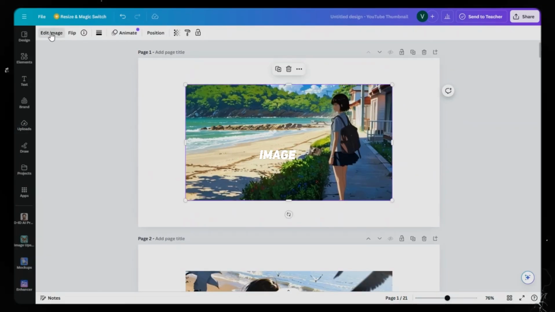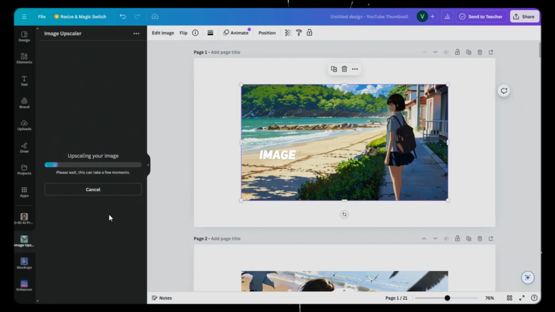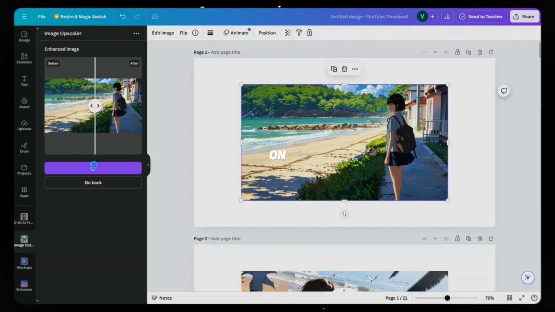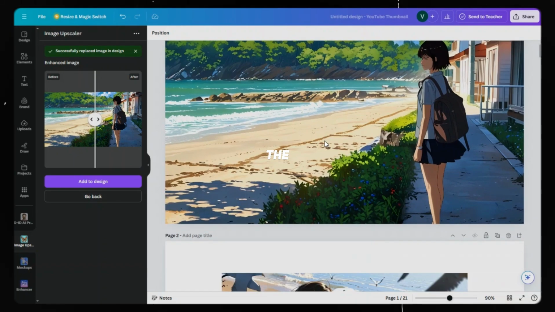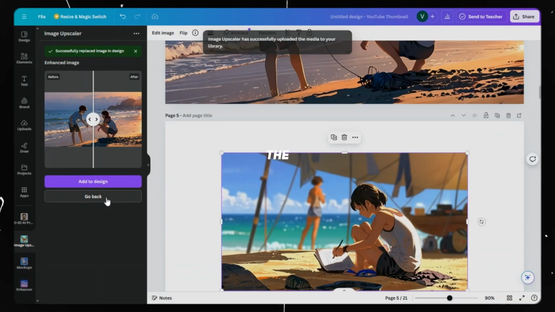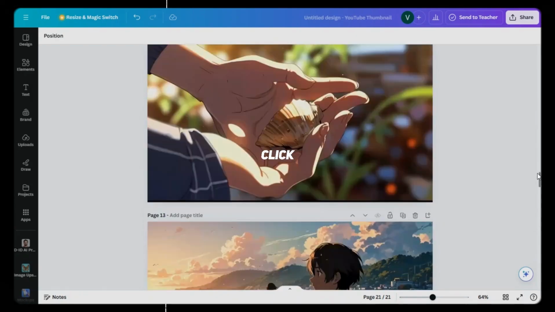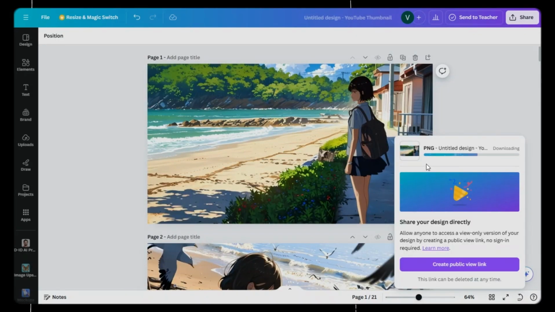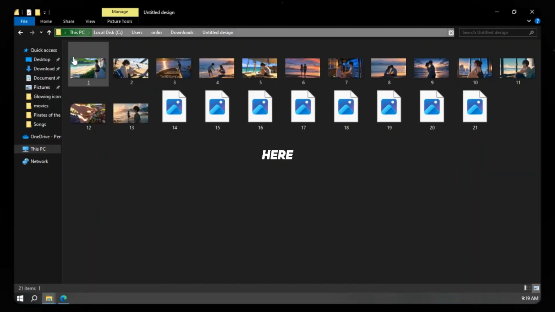Select the image, click on Edit Image, and then on Image Upscaler and Upscale Image. Here's the before and after comparison. Click on Replace, select the image, and set it as background so it would fit the boundaries. Do the same for all the images. Now all the images are upscaled. Click on Share, Download, increase the size, and download. A zip file is downloaded, extract all the files, and here are all the images.